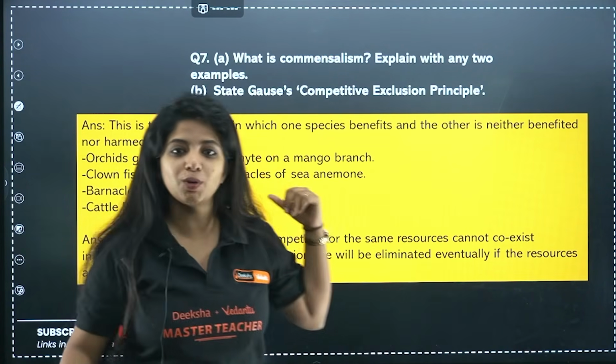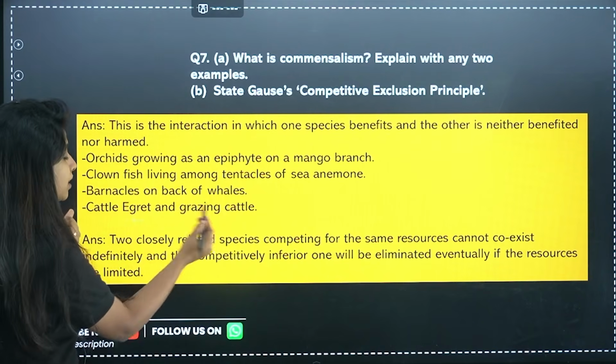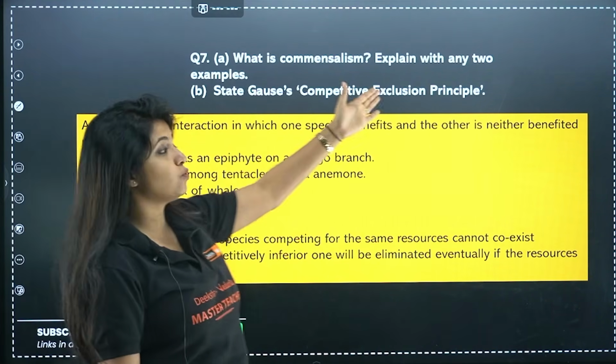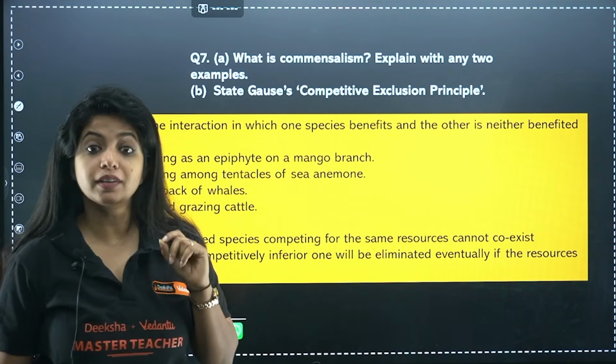So to eat these insects, you have cattle egret. So one guy is getting the benefit, the other guy is neither getting harmed nor getting benefited. Now state Gause's competitive exclusion principle. What does Gause's competitive exclusion principle say?